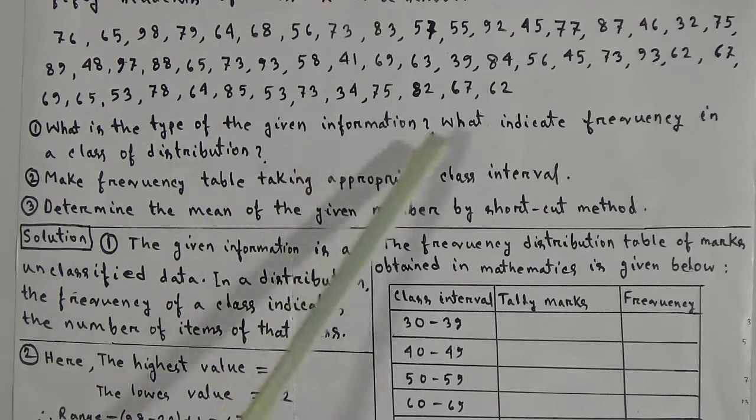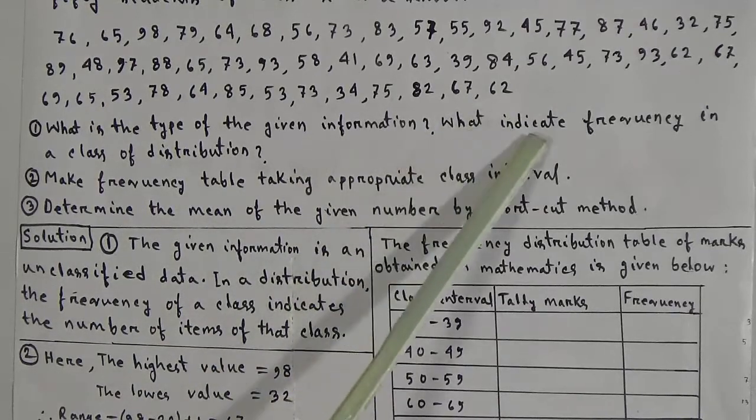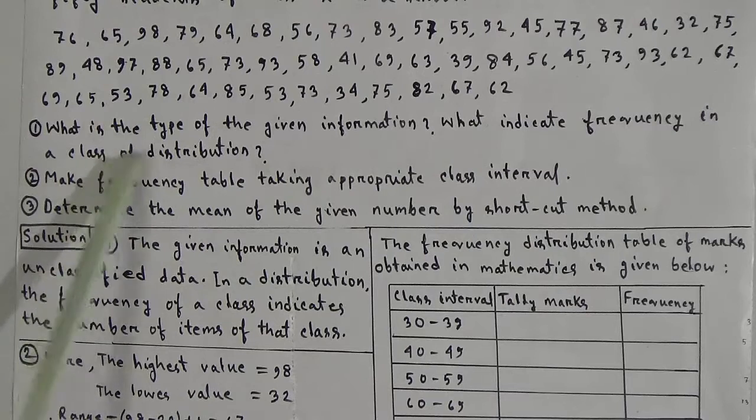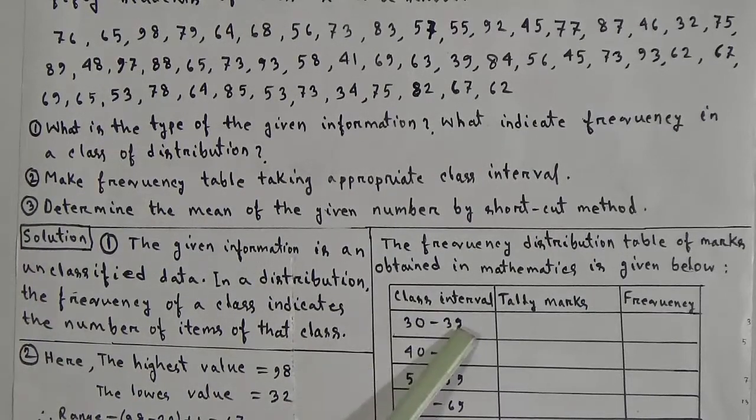Now the second part of one number: what does frequency indicate in a class distribution? Suppose 30 to 39, this is a class. Now here frequency, suppose frequency is pi. So the question is, what do we mean by this pi?